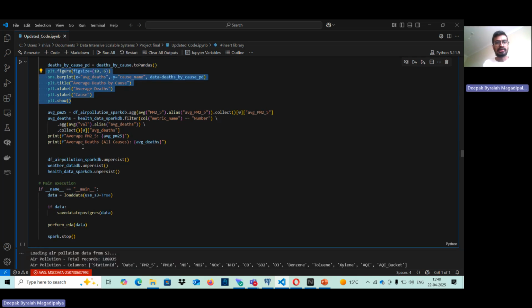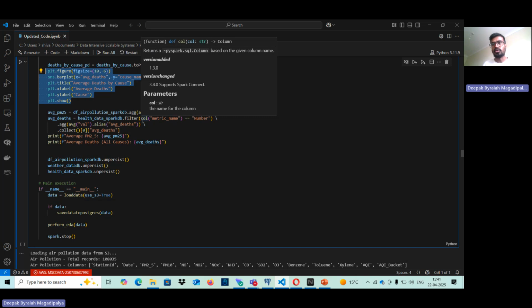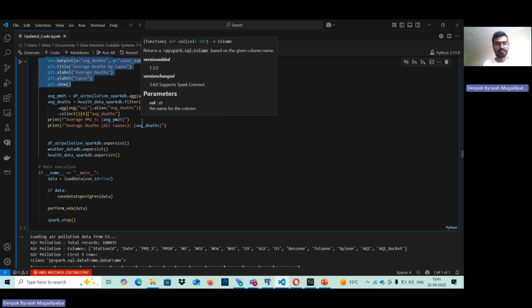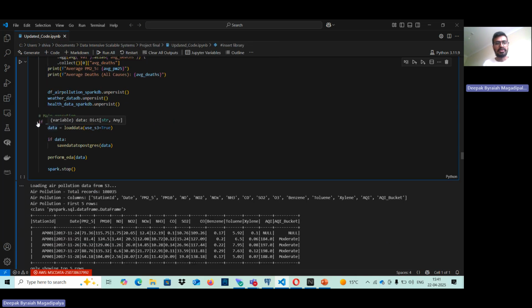Then this calculates the average of PM 2.5. Here we have just access to PM 2.5, but we can also analyze other pollutants. So we also have an average death of people who are being affected by respiratory issues. Moving ahead, this is the main function that calls the data, where data is loaded with load data use S3 true. This is an argument that will be sent to load data, and then load data will be called and return the parameters into it.